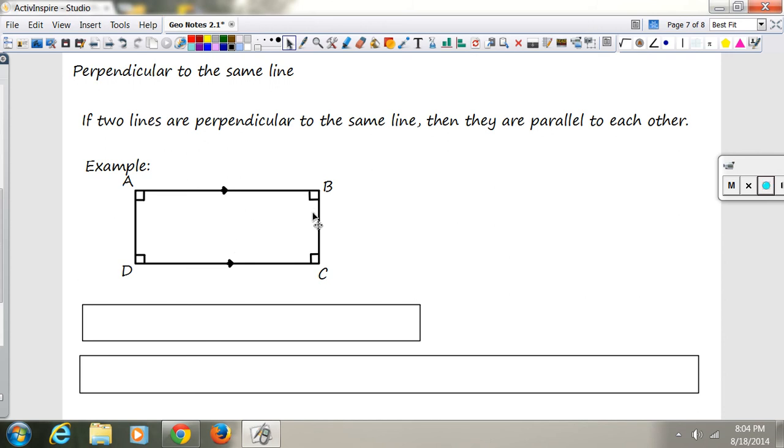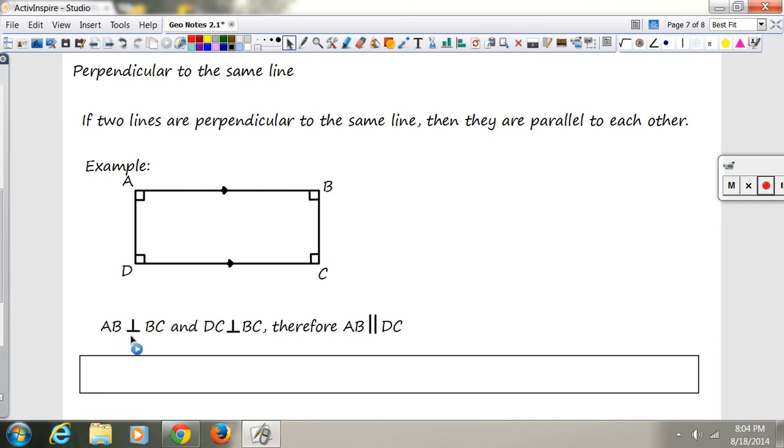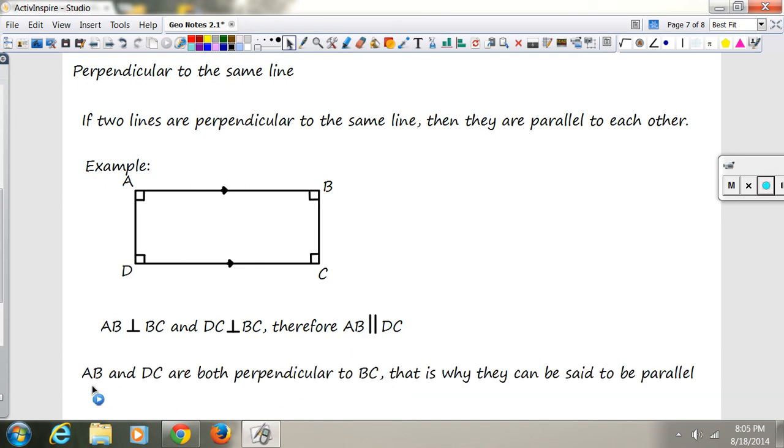Only way they could both be making 90 degrees is if they're both going the same direction, so they have to be parallel. So AB is perpendicular to BC, DC is perpendicular to BC, and notice that BC is in common, so that means that AB and DC have to be parallel to each other. And you can write that down. It just says AB and DC are both perpendicular to BC. Since they're both going the same direction, making a 90-degree angle, they have to be parallel to each other. And that's the end of your notes.